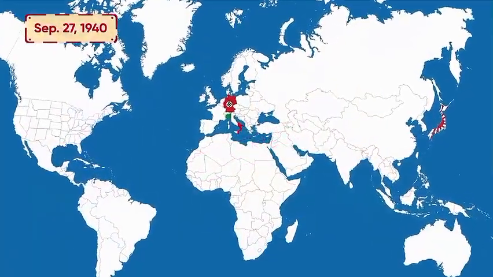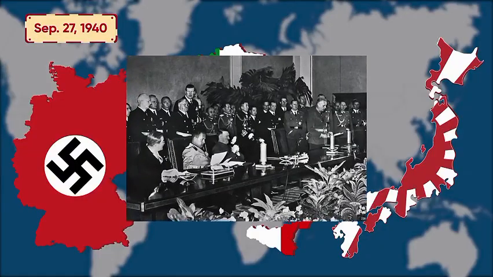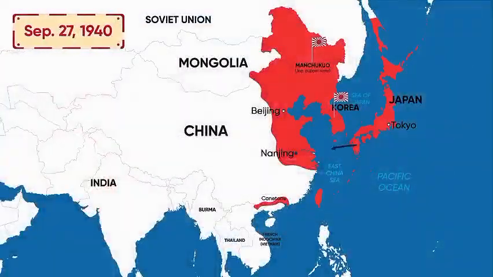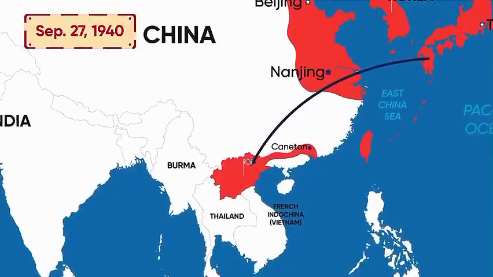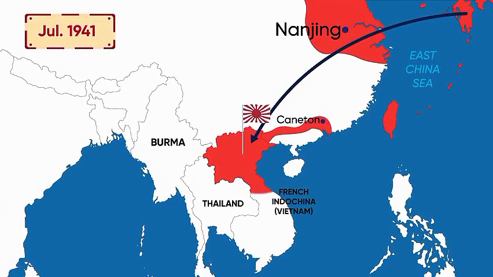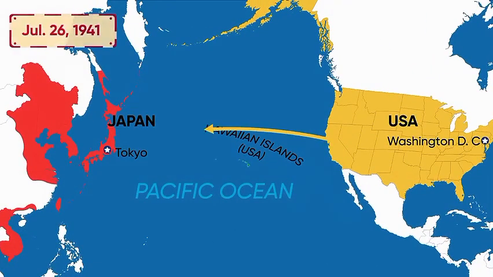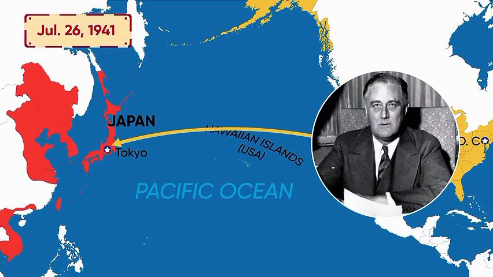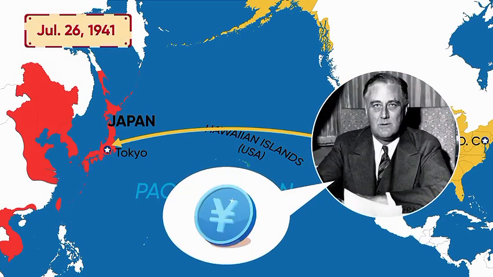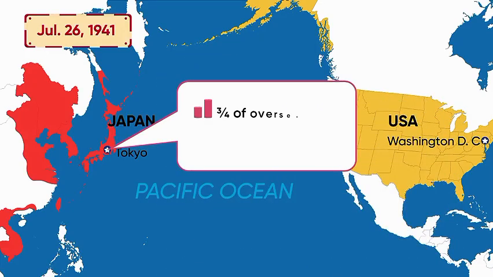On September 27, 1940, Japan joined the Axis powers, formed in response to its alliance with Germany and Italy, through the signing of the Tripartite Pact in Berlin, and then managed to enter parts of French Indochina, modern Vietnam. Japan extended its control over the whole of French Indochina. In retaliation for Japanese action, President Franklin Roosevelt froze all Japanese assets in America and ended sales of oil to Japan, resulting in Japan losing 3/4 of its overseas trade and 88% of its imported oil.